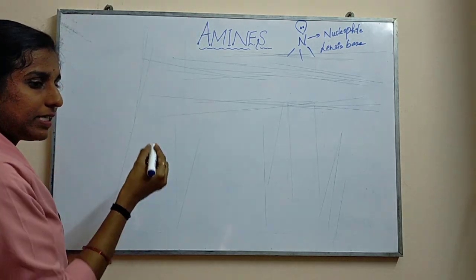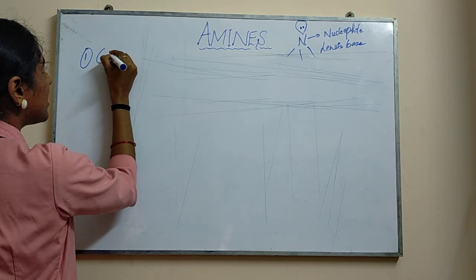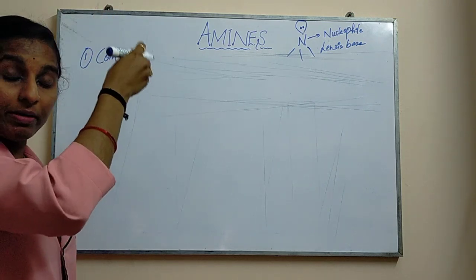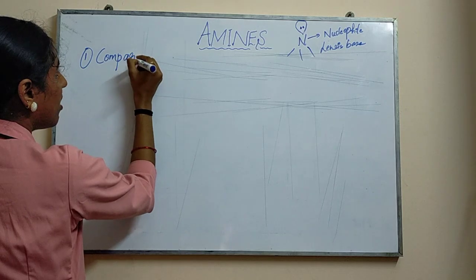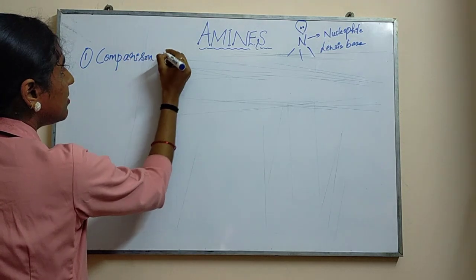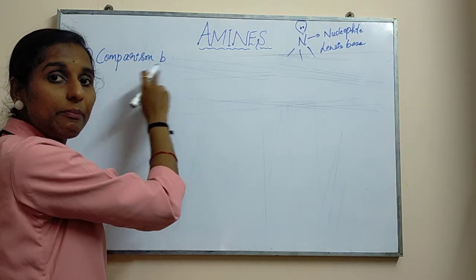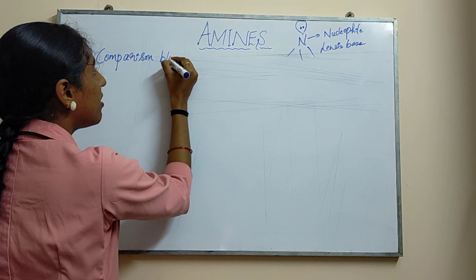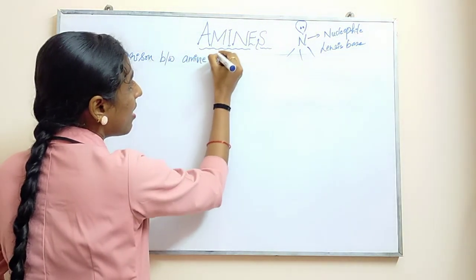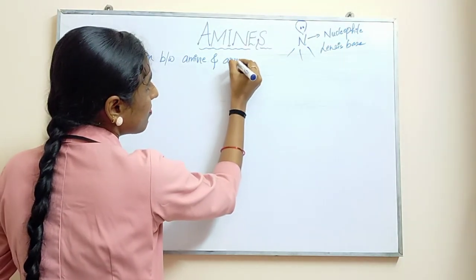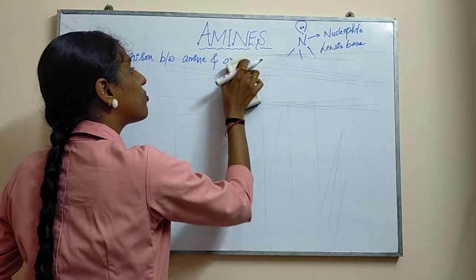Now if you check the basic property, as I said, comparison. Under basic property, this side heading will come: comparing basic property between amine and, first, the alkyl group.